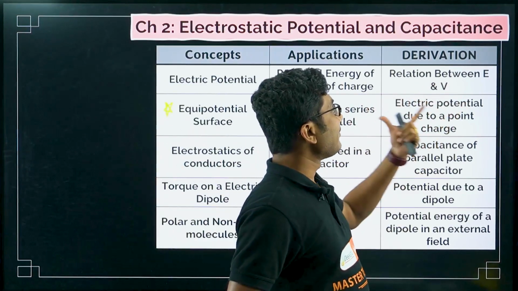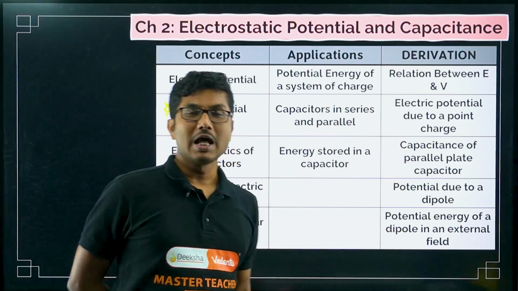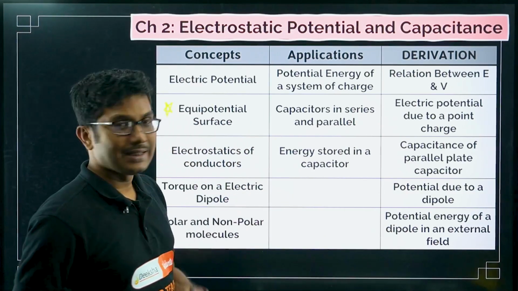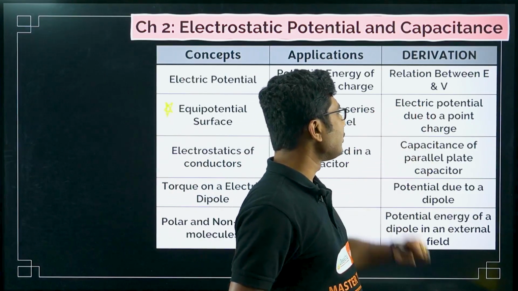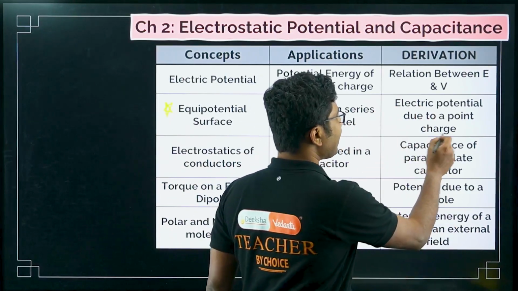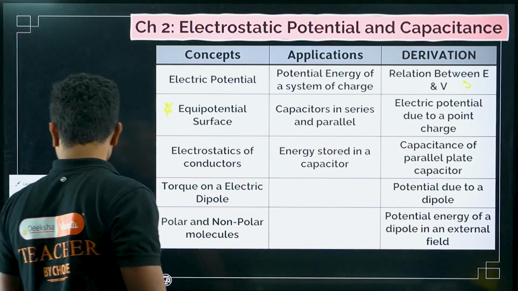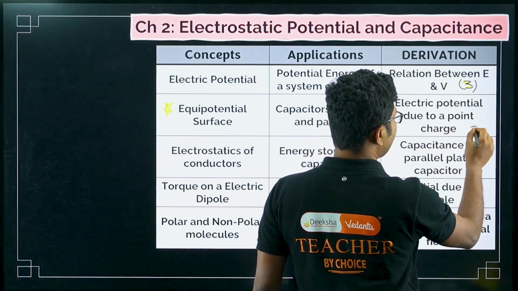Now in the derivation, obviously the relationship between E and V, electric field and potential, that is E is equal to minus dV by dx or dV by dl. That is very, very important. There is a negative sign there. And electric potential due to a point charge, this is a 5 mark derivation, and this is a 3 marks derivation.